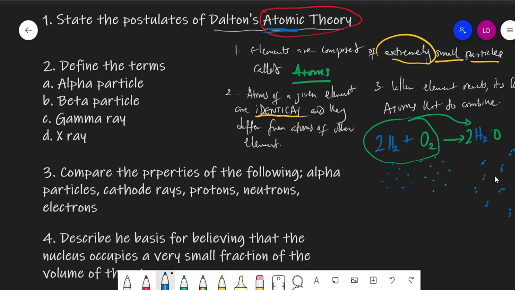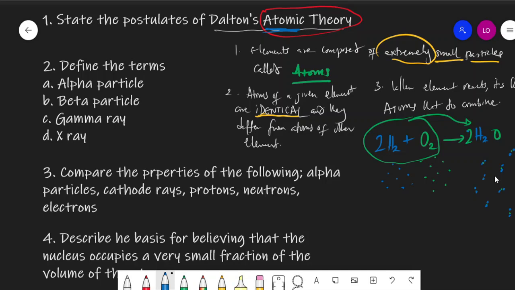All right. Now, the fourth thing he said is that a chemical reaction involves only the separation, combination, or rearrangement of atoms, which means it does not result in their creation or destruction. So that's where the law of conservation came into play. All right. So because of time, we're going to stop. I think that these have answered the first question, which is the postulates of John Dalton.